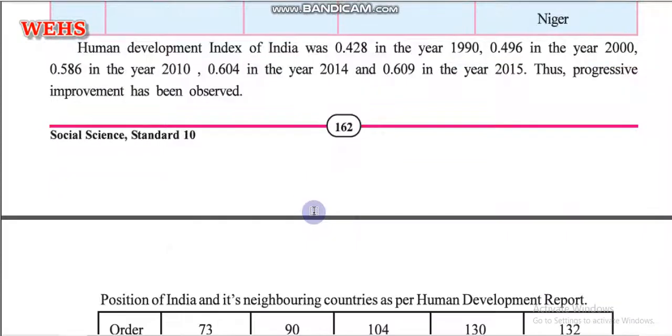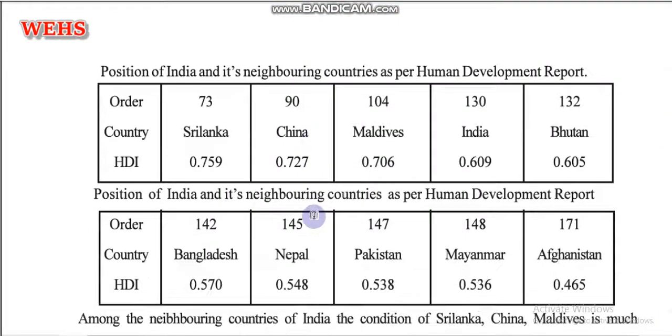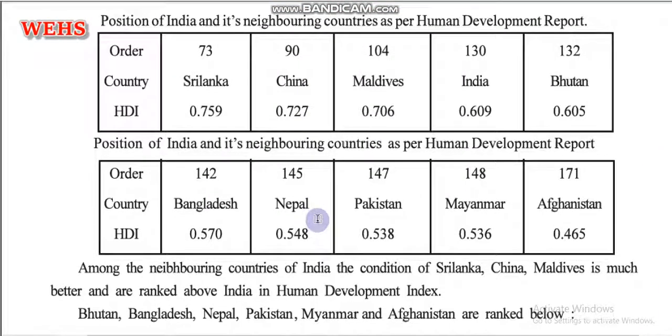Now come to one more table where we are going to compare the development of India as compared to other countries which are neighbors of India. So here Sri Lanka comes on the top, then China, Maldives, then on the fourth position India comes, and the last one is Afghanistan.